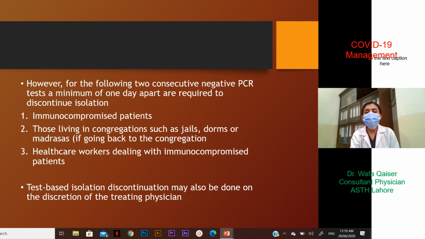However, two consecutive negative PCR tests, a minimum of 1 day apart, are required to discontinue isolation in a specific group of patients, either if they are immunocompromised, those who are living in congregations such as jails, dorms, or madrasas, and if they plan to go back into that congregation, healthcare workers who might be dealing with immunocompromised patients, they would be putting them at risk. Test based isolation discontinuation may also be done on the discretion of the treating physician.